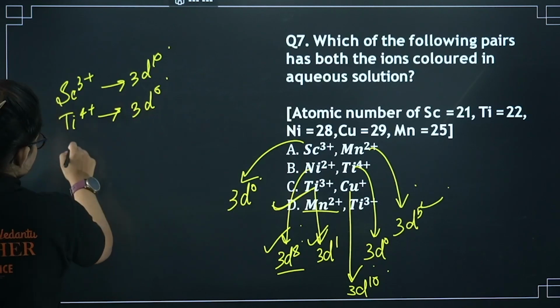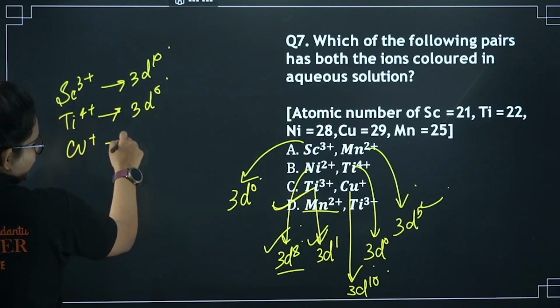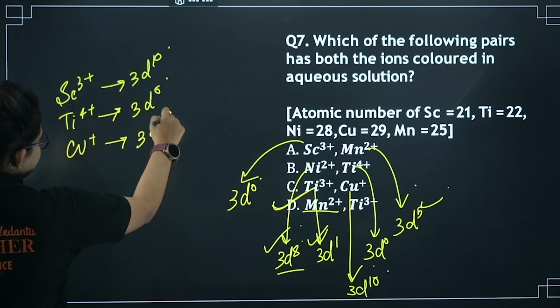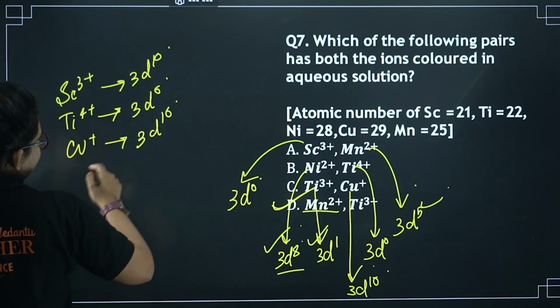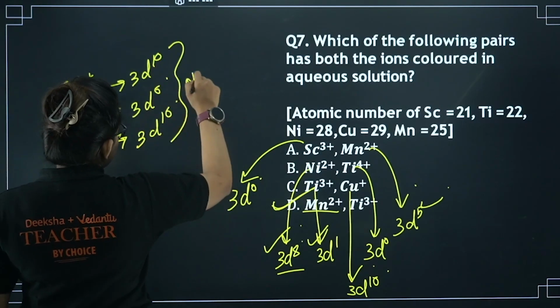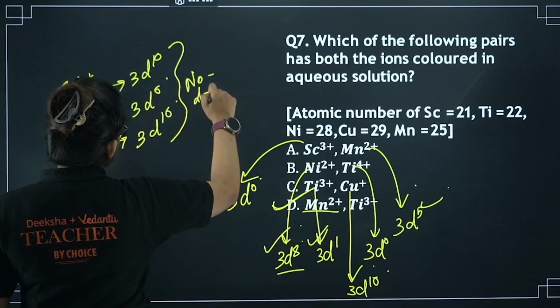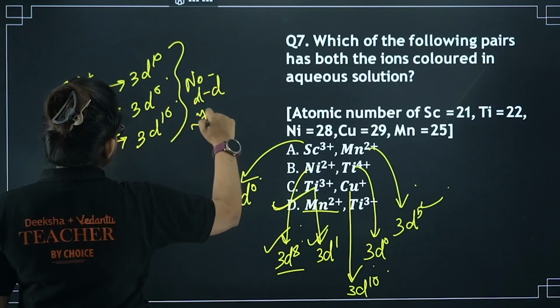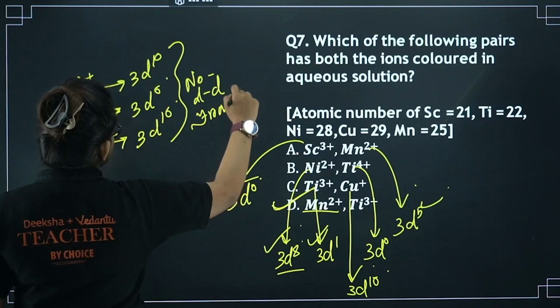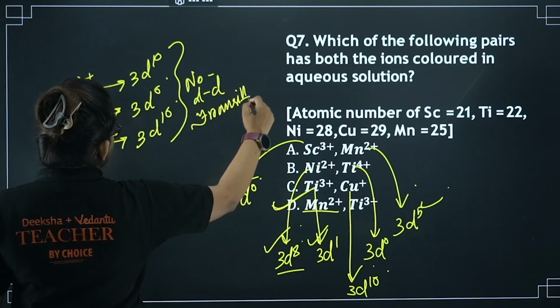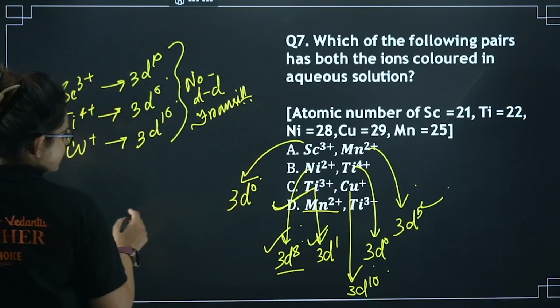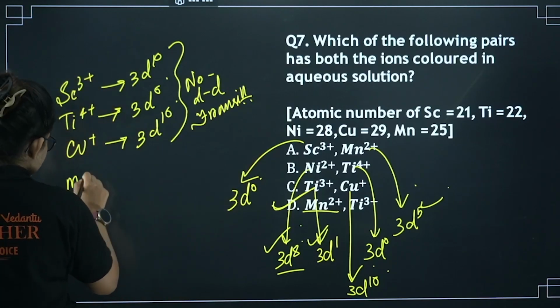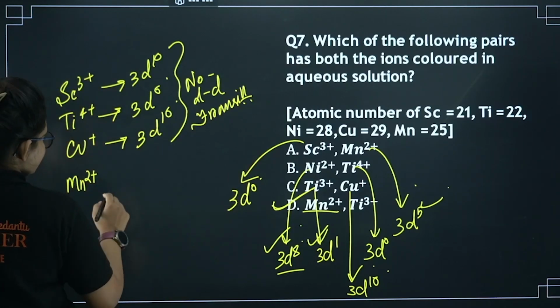Another thing, copper plus is also 3d10. So for these options I have no d-d transition. And d-d transition is what gives you the color. So no color. But if you look at Mn2+, that is 3d5.